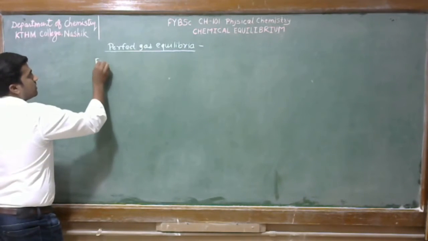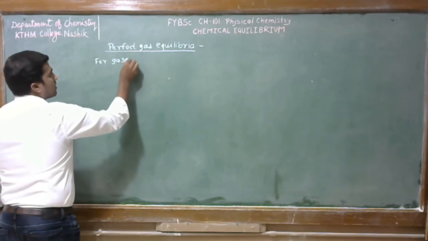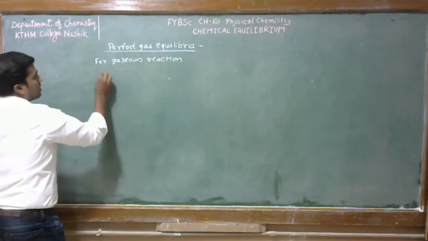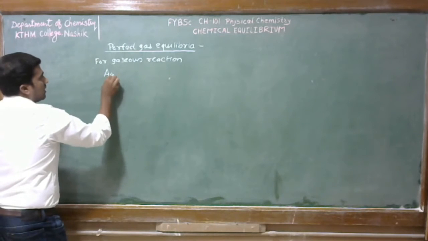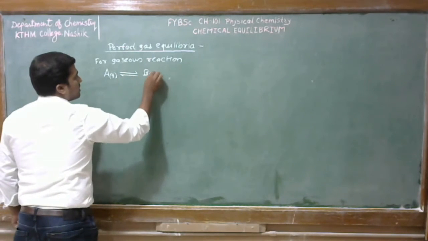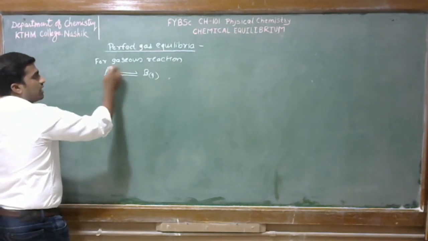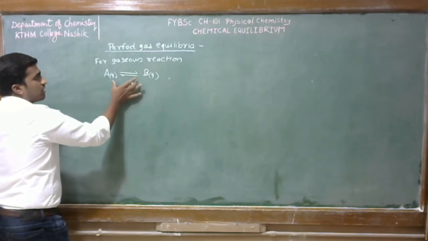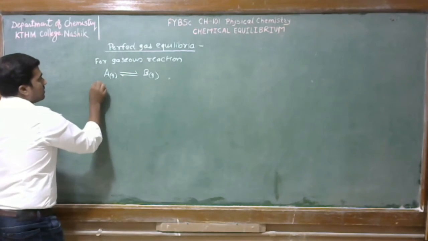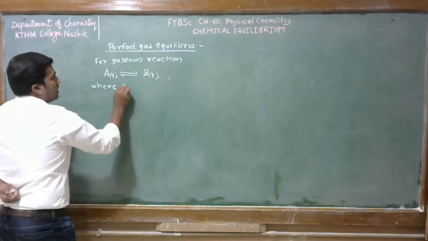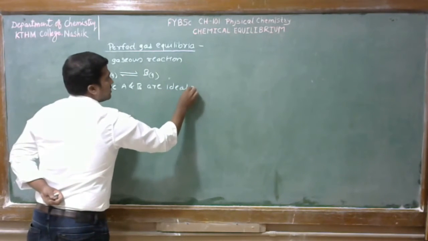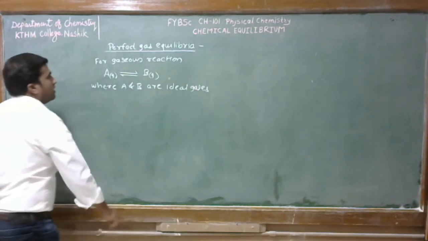So for a gaseous reaction, A gas can convert into B gas and also B gas convert into A gas because this reaction is in its equilibrium, where A and B are ideal gases.